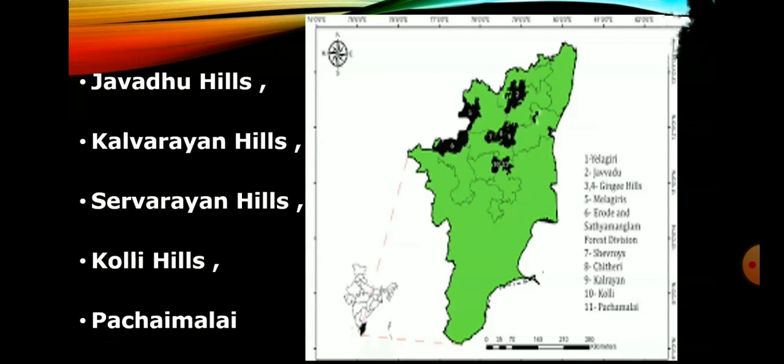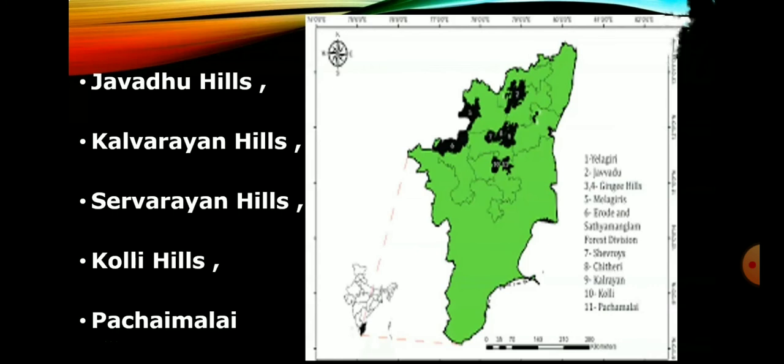The name of the range comes from a local deity, Servarayan. The highest peak in the southern part of the Eastern Ghats is located in this region. The peak is Solekarudu and its height is 1620 meters. The hill station Yercaud, which is known as the Poor Man's Ooty, is located in this region. Servarayan temple is its highest point, that is 1623 meters.